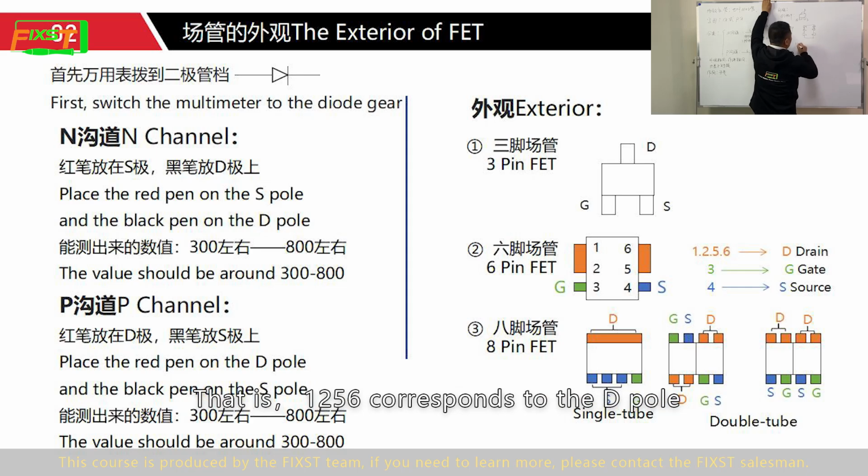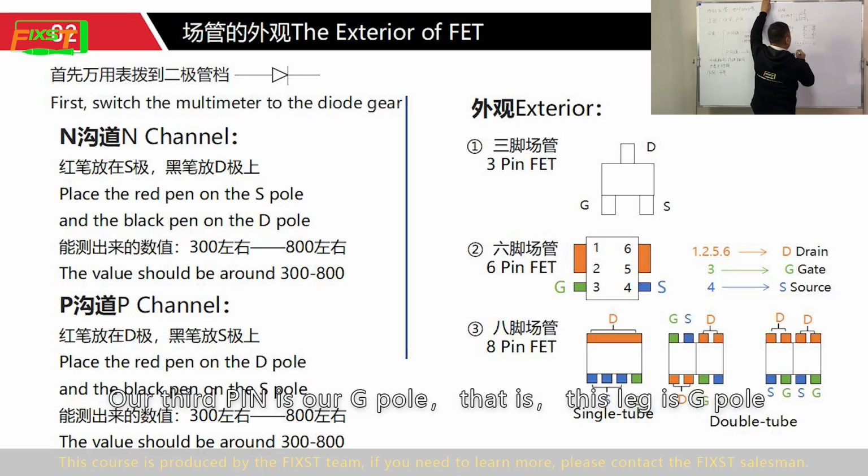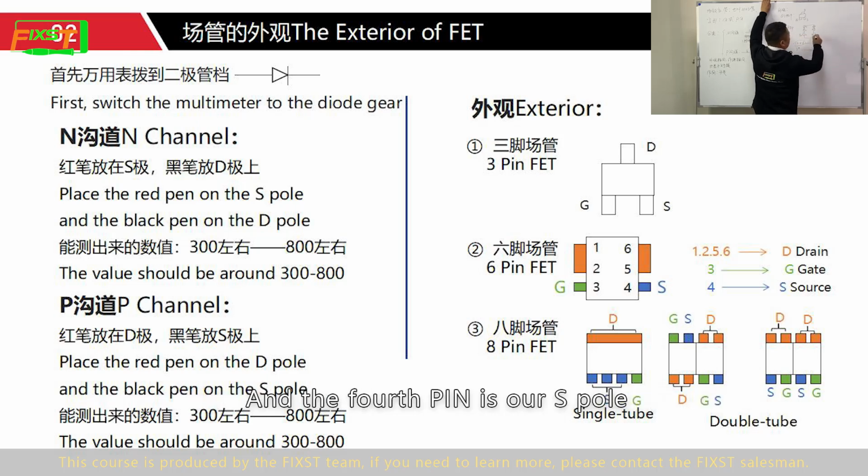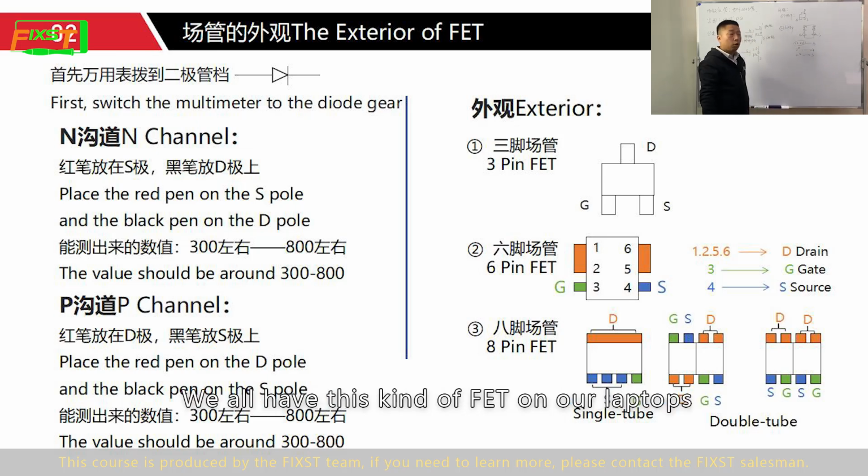That is, pins 1, 2, 5, 6 correspond to the D pole. Our third pin is our G pole. And the fourth pin is our S pole. We all have this kind of FET on our laptops.